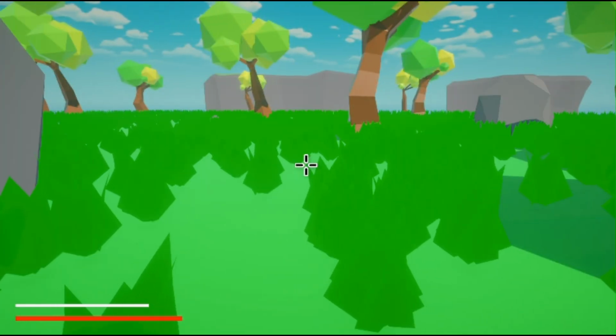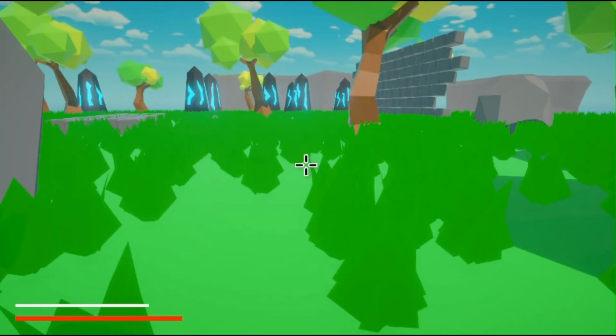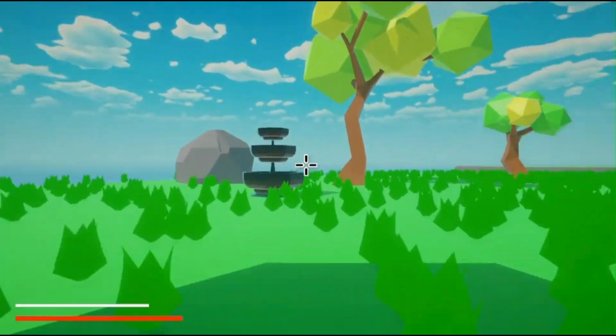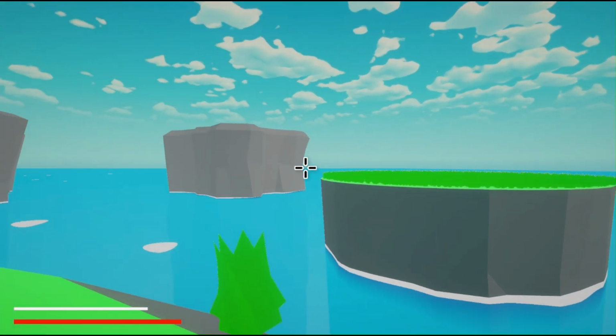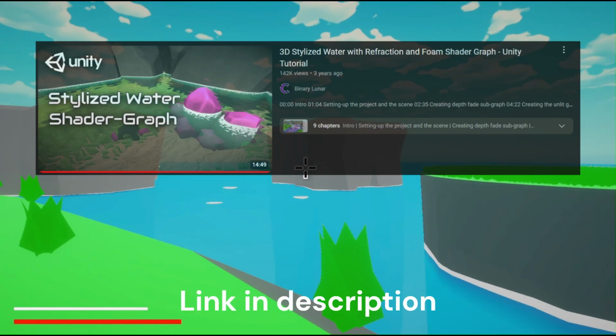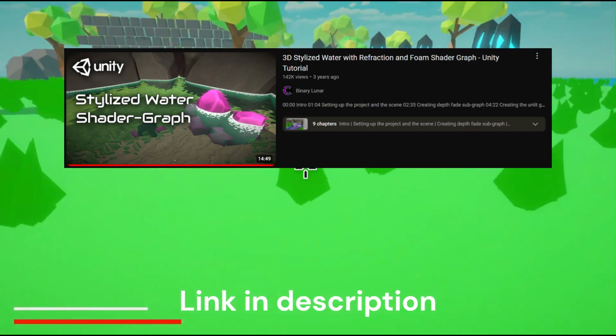Then I added a few things like grass, trees, and other props like walls, a fountain, a fence, and rocks. Then I made a water shader, which is good and looks way better. I followed this guy's tutorial for that. Thanks, man.